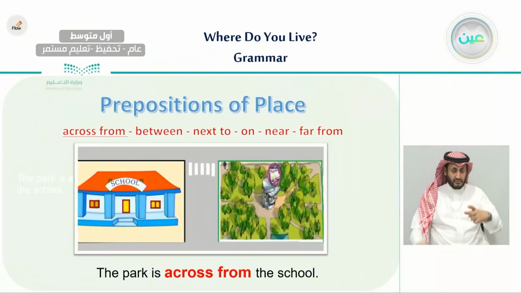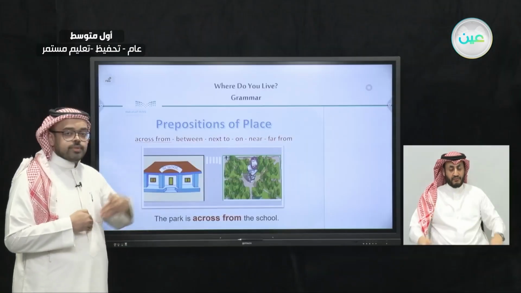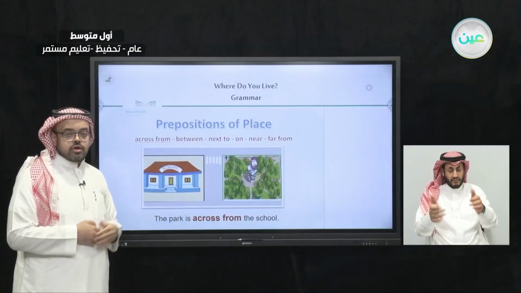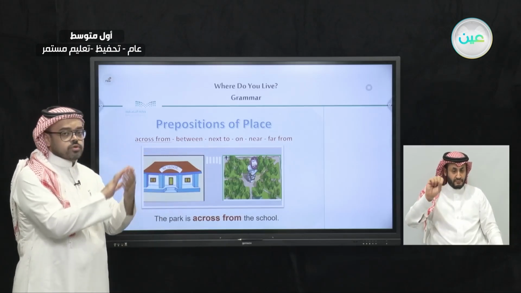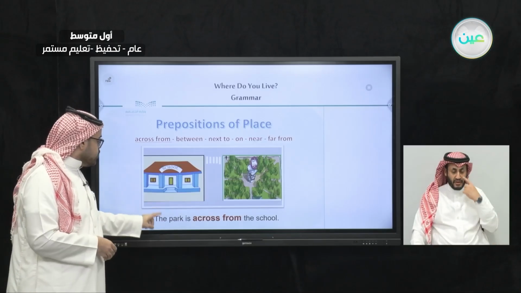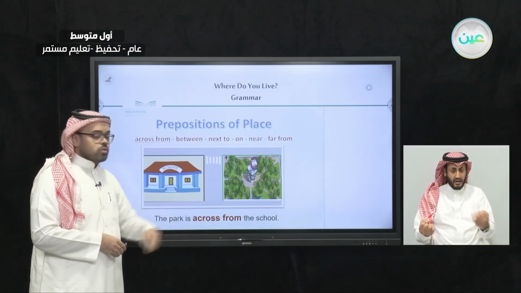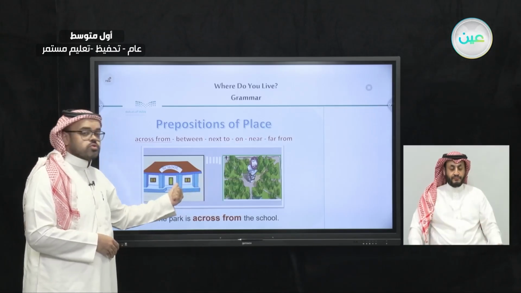The first one is across from. What exactly do we mean by across from? Across from is when you are in the opposite place of something. If there is something that is opposite of you, in front of you, you would use across from. For example, the park is across from the school.